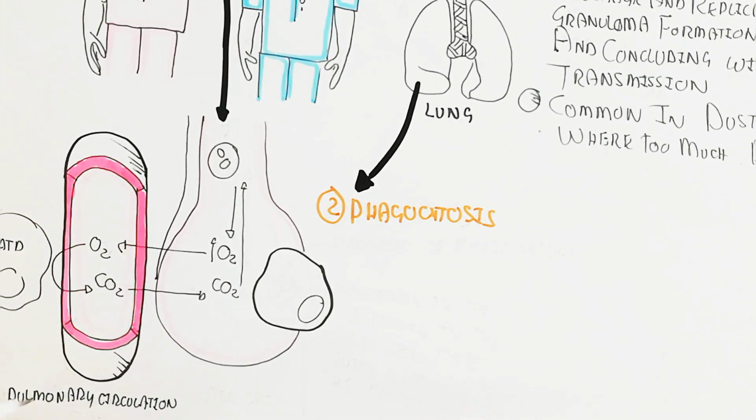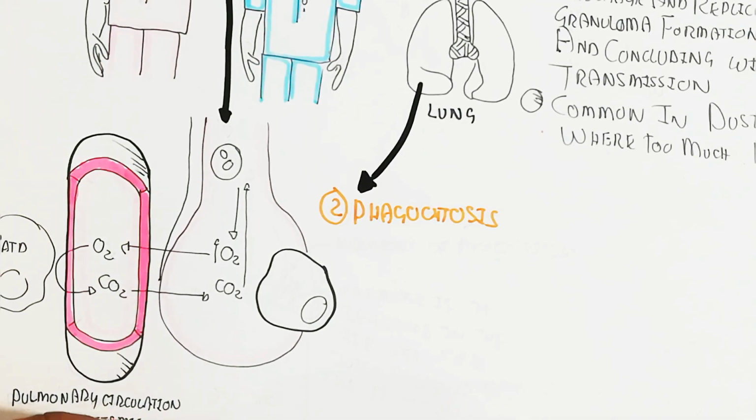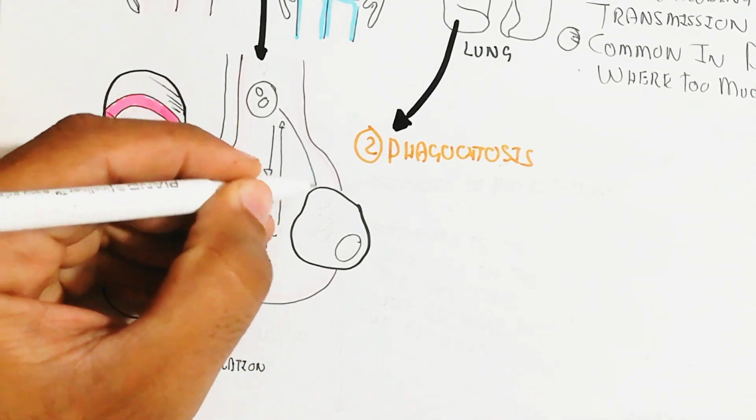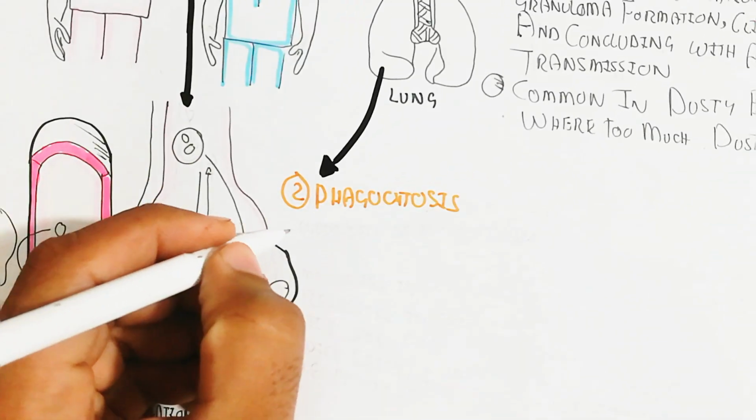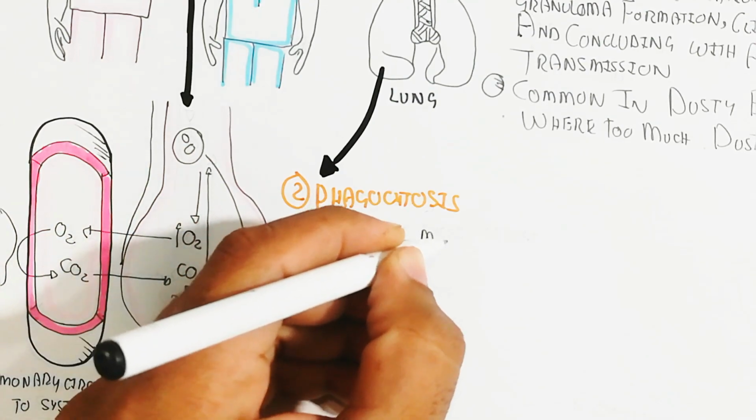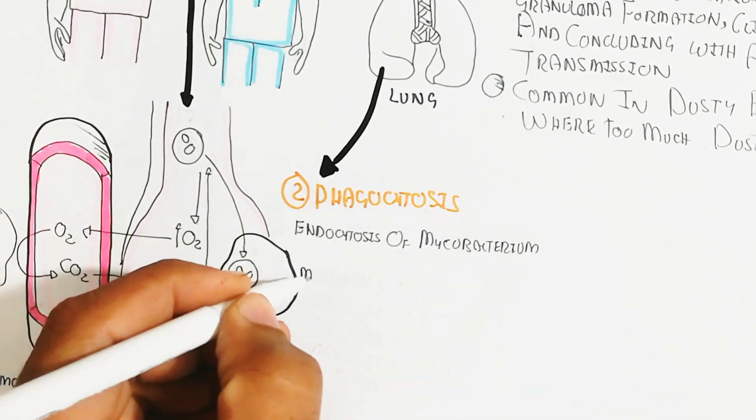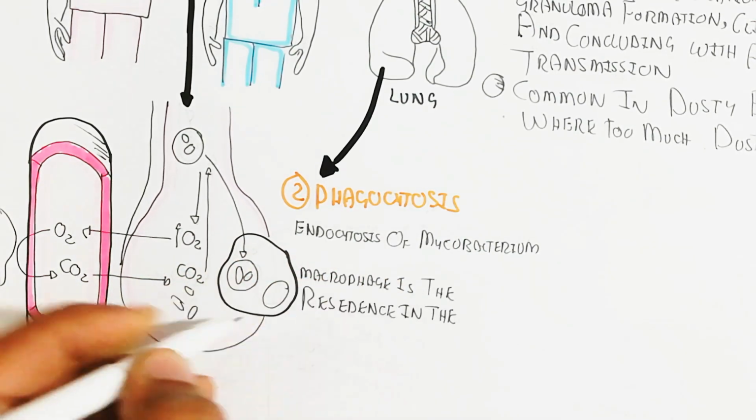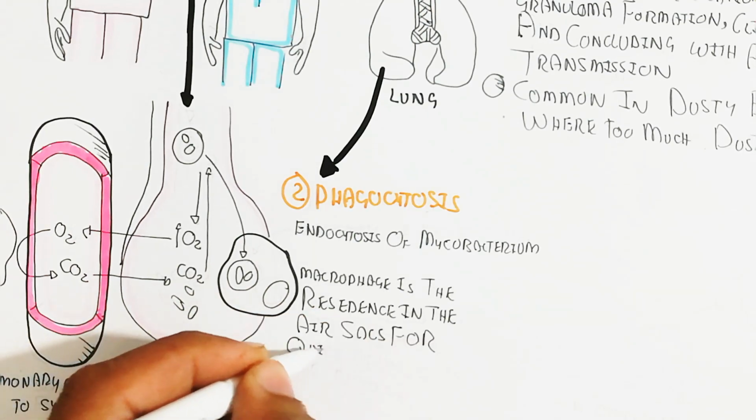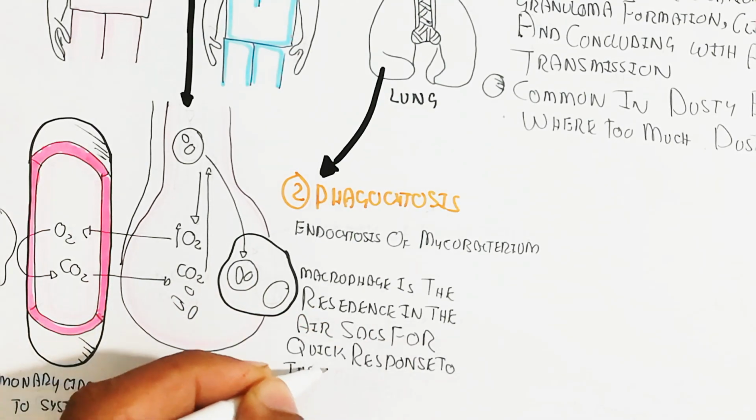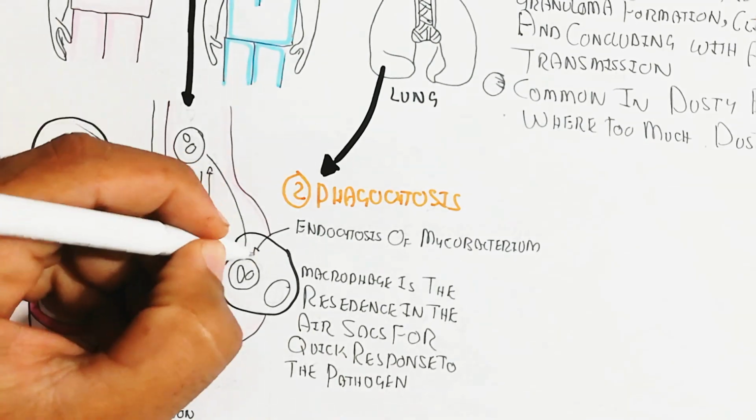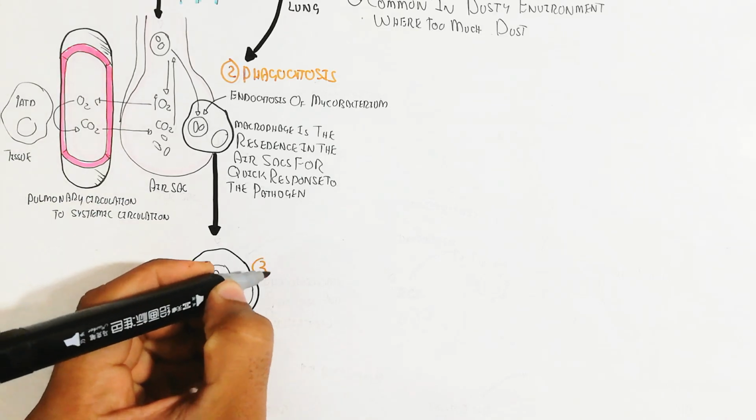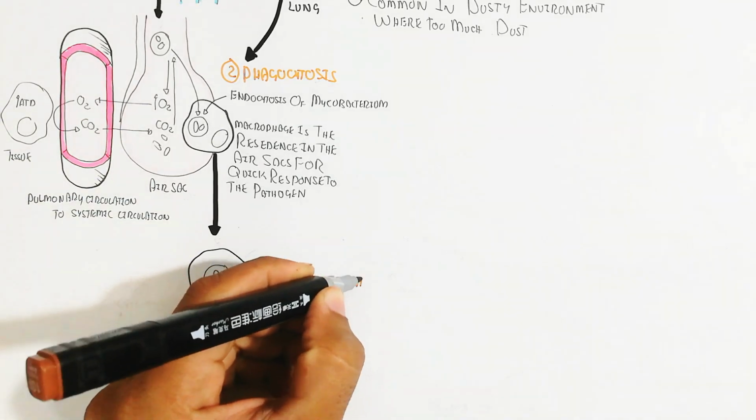This is where oxygen and carbon dioxide exchange occurs in the tissue, from pulmonary circulation to systemic circulation, and this is the air sac. But the mycobacterium-containing droplet will be endocytosed. The macrophage resides in the air sac for a quick response to the pathogen. The third step is phagolysosome formation, and blockage and replication will occur.